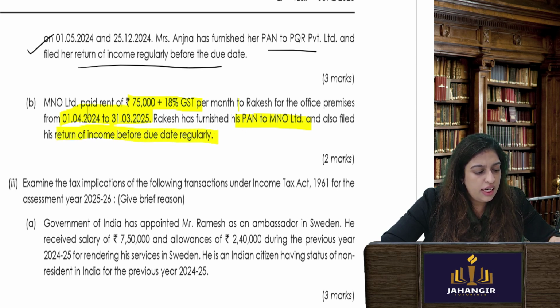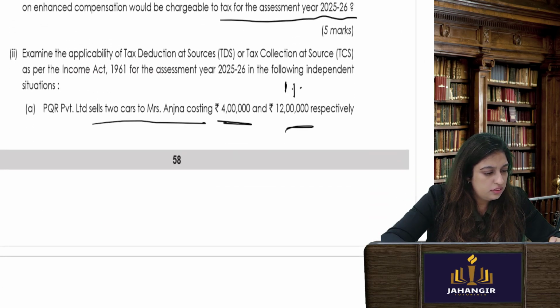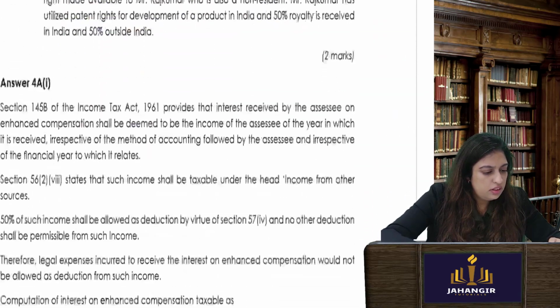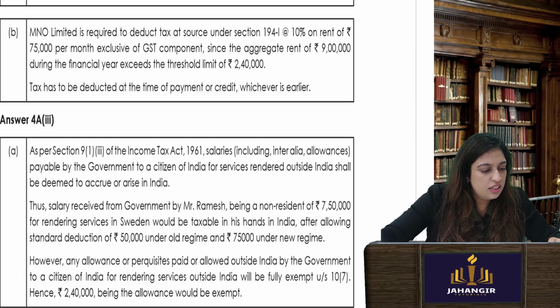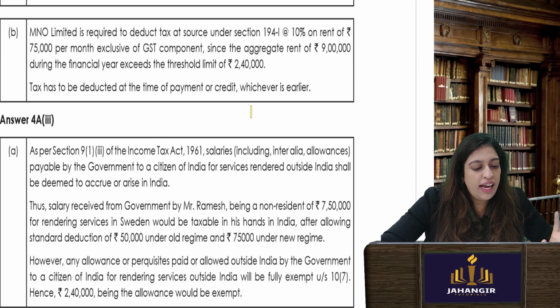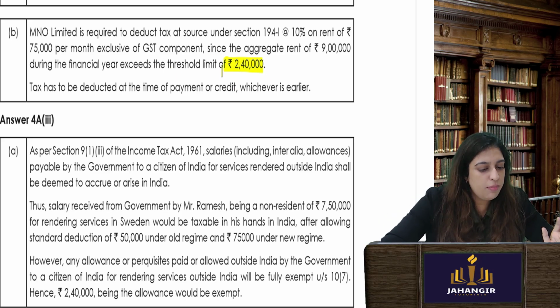Okay, so he has filed. On rent, except for rent which is above 2,40,000 in aggregate, you have to collect TDS. TDS is how much? 10% of rent is required to be deducted as tax under section 194.